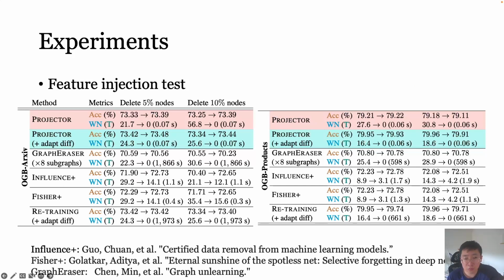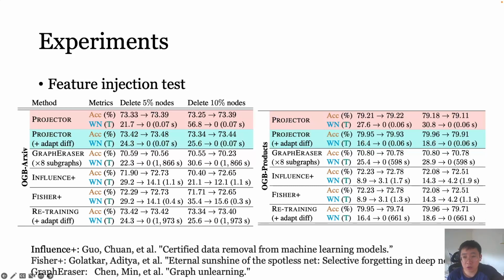By comparing the weight norm of the injective channel, we observe that GraphEraser and our method Projector can perfectly unlearn the deleted nodes, setting the extra feature channel at 0. However, the baseline methods Influence and Fisher cannot fully unlearn the correlation because they are approximate unlearning methods.